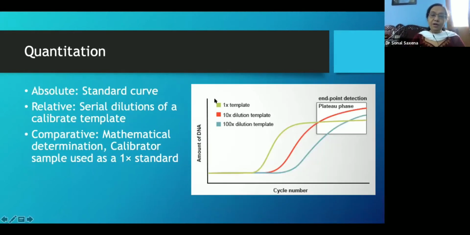Now, when you want to quantify, there are various methods of quantification: absolute method, relative method, and comparative methods. Very often we hear the term that during this pandemic, a quantitative assay has been relegated to a qualitative assay. That demands a huge debate and will be beyond this talk.